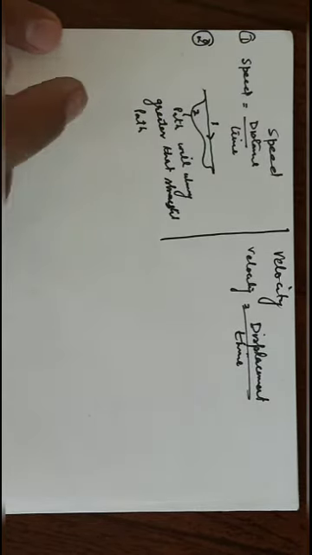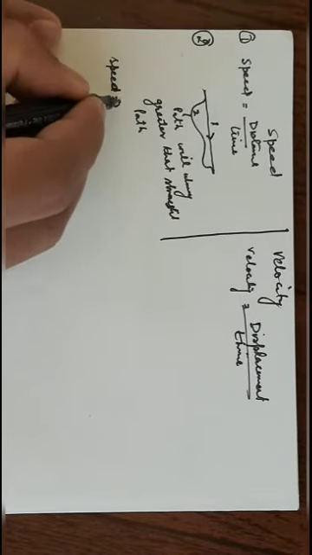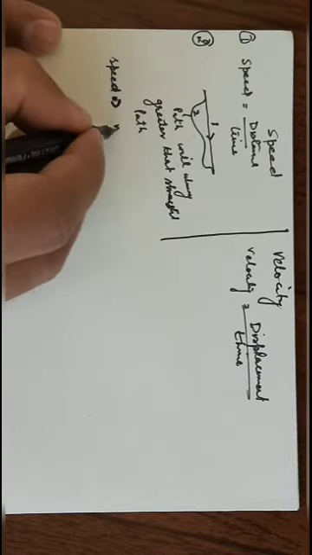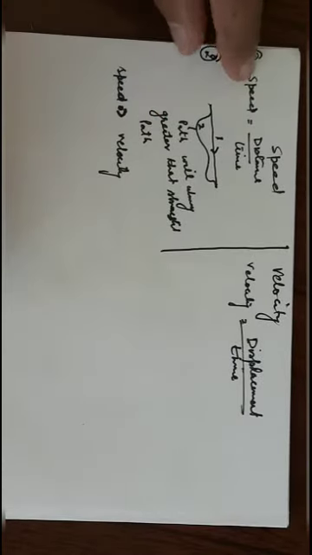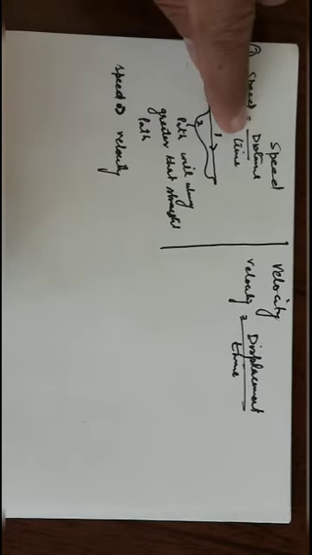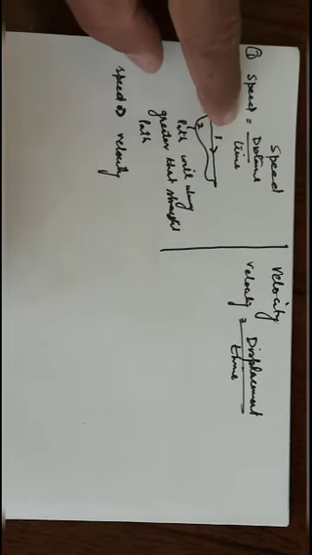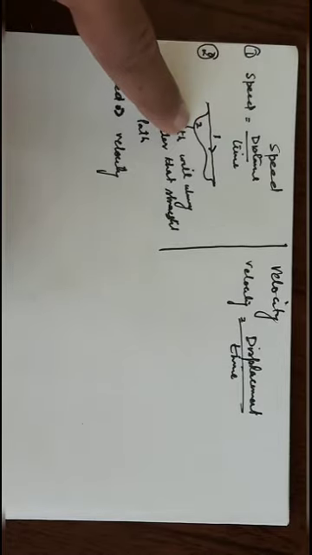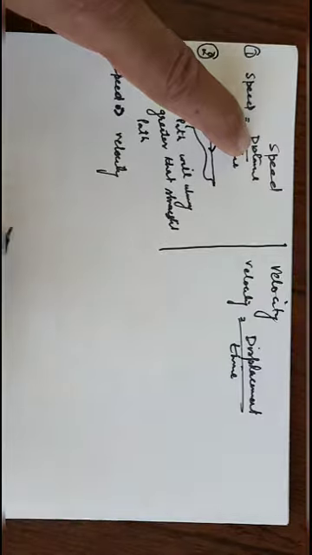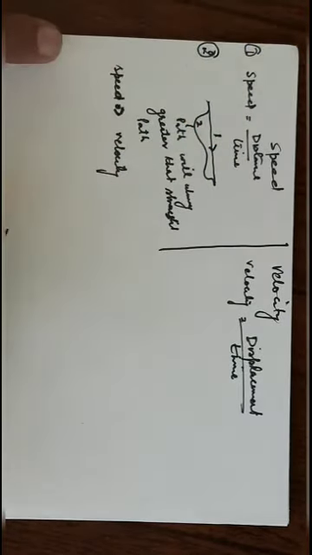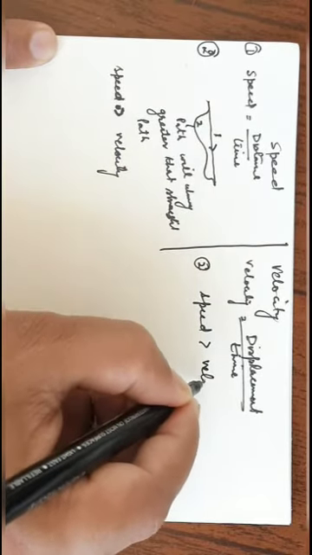So we can say that speed is always greater than velocity, because speed is distance divided by time. Here distance is always greater than displacement, then we can say that speed is always greater than velocity. Our second point is speed is always greater than velocity.